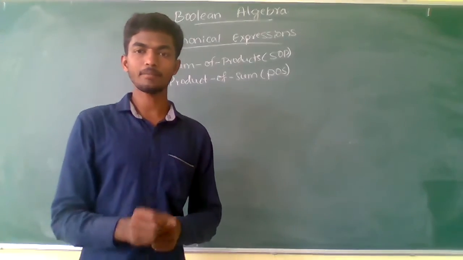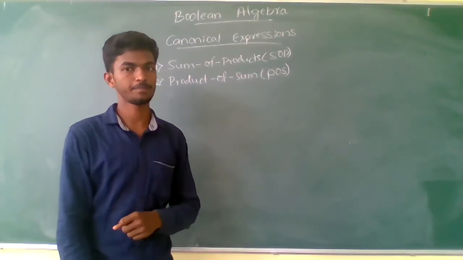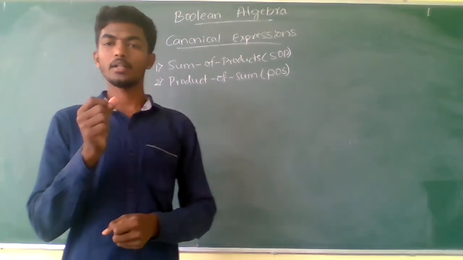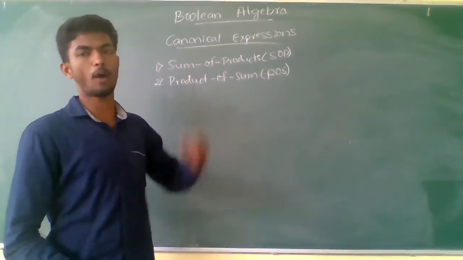When you are converting a Boolean expression into the sum of products form or the product of sums form, there are two methods to convert into these forms.